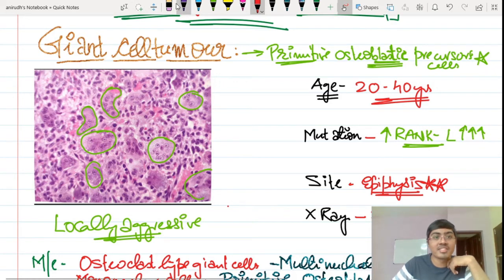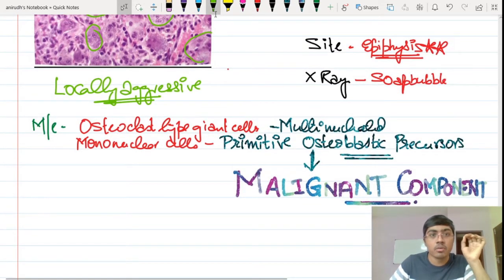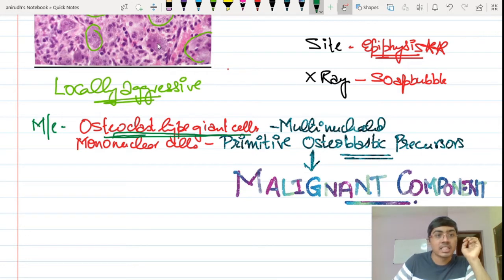I think this is not visible if I write over here. So soap bubble appearance is the X-ray finding as such. Fine, now I think it is visible now. Now the point to remember is that osteoclast type giant cells are the most commonly encountered cells over here. The moment you see this, you will say that it is actually osteoclastoma or the giant cell tumor, which are multinucleated. This is the point to remember.